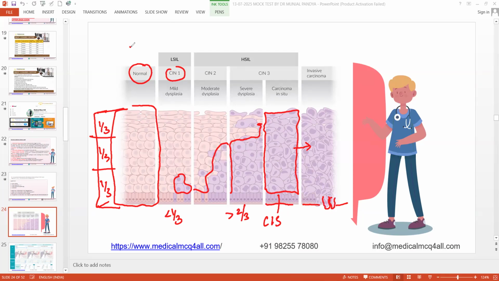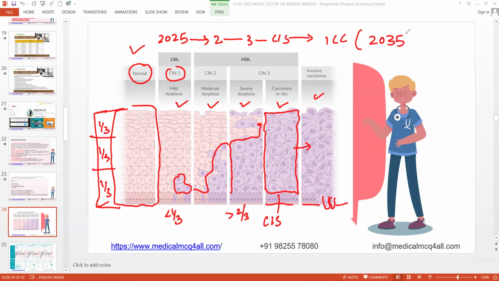So these are the stages: normal, CIN 1, 2, 3, carcinoma in situ, and invasive carcinoma. Another important thing, if someone has cervical intraepithelial neoplasia 1, and you don't do anything, they progress to 2, they progress to 3, they progress to carcinoma in situ, and they progress to invasive carcinoma of the cervix. This journey will take around 10 years. So if somebody is in CIN1 now, by 2035 she may probably develop this. This is just general understanding, and this is what we observed over a period of time.